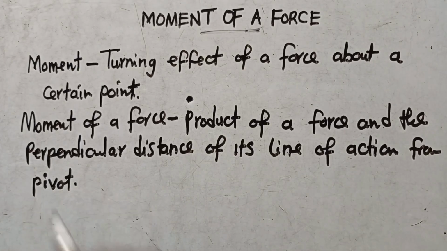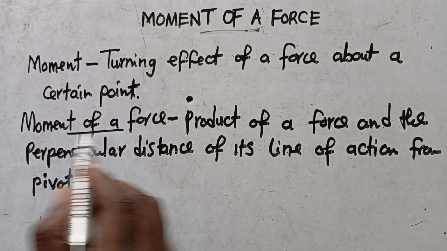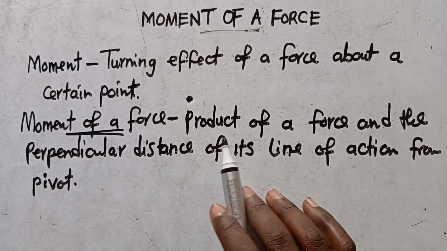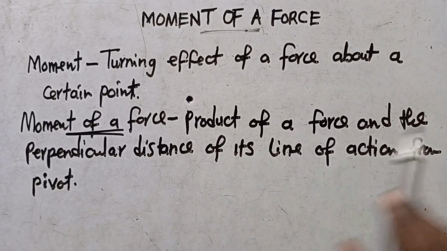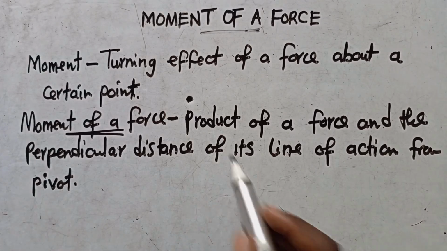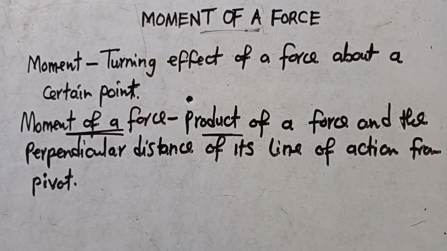I guess you know what a pivot is. This is a point where all forces seem to be acting. So this is something that you are supposed to understand. When I ask you what is moment of a force, you must be able to tell me that the moment of a force is the product of the force and the perpendicular distance of its line of action from the pivot. There are two things here that we need to note.